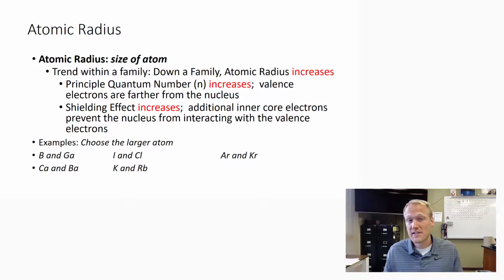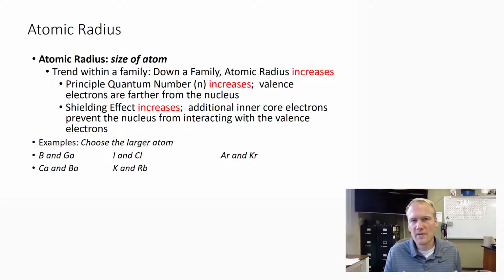Now that we understand ZEF, we can start talking about some of the trends that are affected by ZEF. The first trend we're going to talk about is atomic radius. Atomic radius is exactly what it sounds like. It's really just the size of the atom. From the center of the atom, the nucleus, to the outermost electrons, what is that distance? And initially, it might just seem like the bigger the nucleus, the bigger the atom. But that's not how it works because of this inward pull.